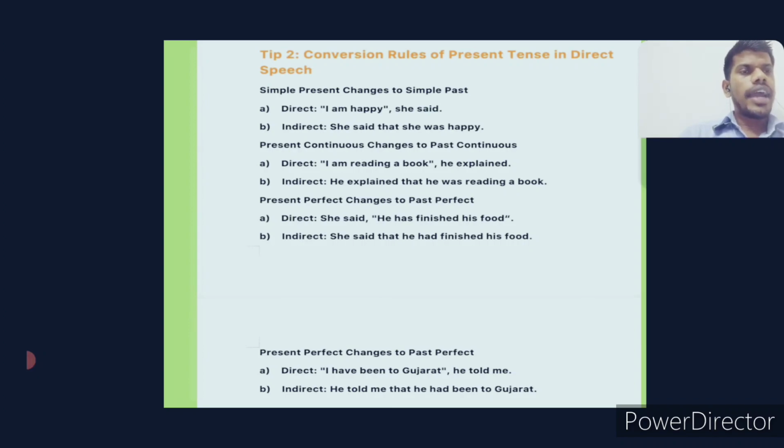He said, I have gone to Bangalore. He said that he had gone to Bangalore. Just in place of have I put had, and then in place of I used he. I changed the pronoun and changed the verb also. Then present perfect changes to past perfect, that we have already seen.